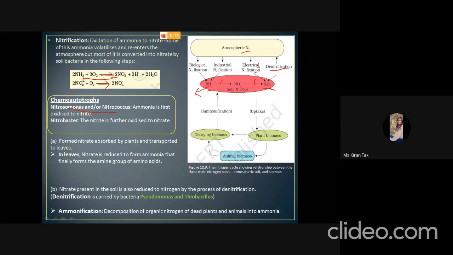The nitrate is then absorbed by the plant, and this plant may directly undergo decomposition, or it may be taken up by an animal, and then it gets decomposed. The decomposition of plant and animal biomass will release ammonia, and this process is called ammonification, and hence the nitrogen cycle continuously takes place.